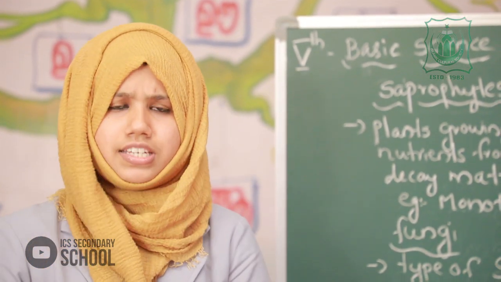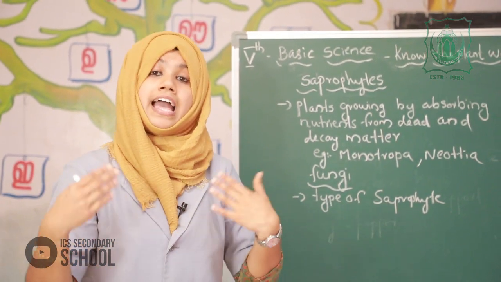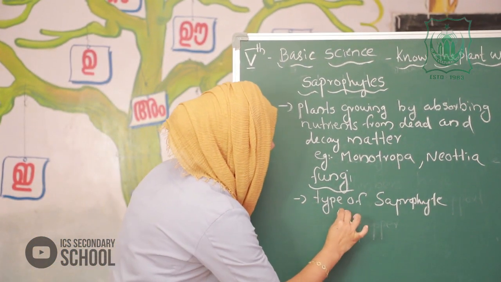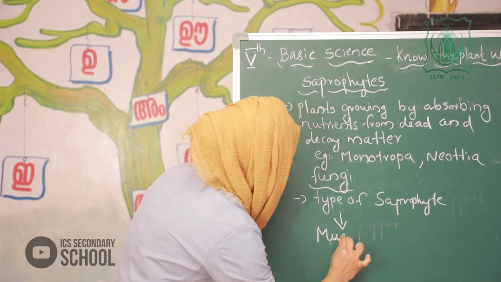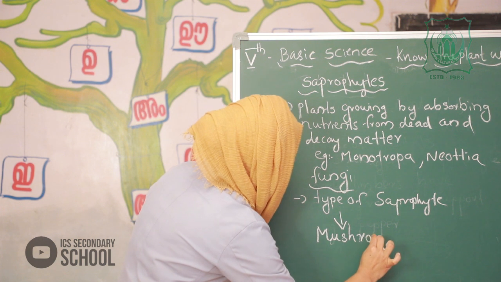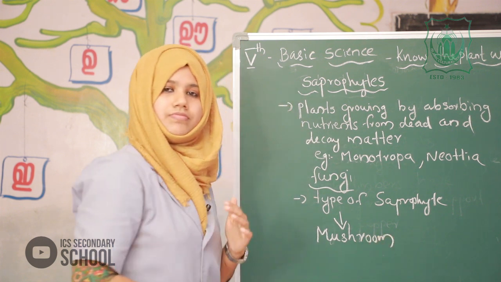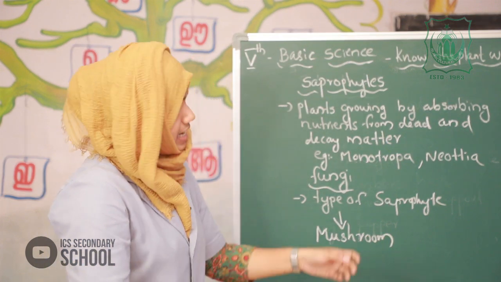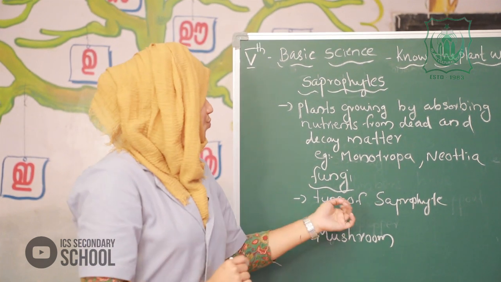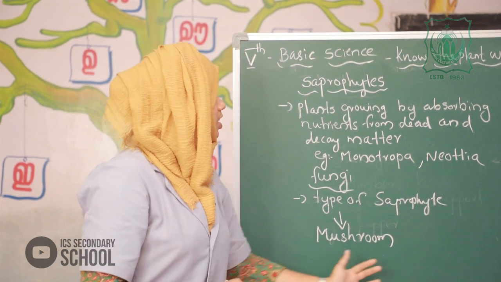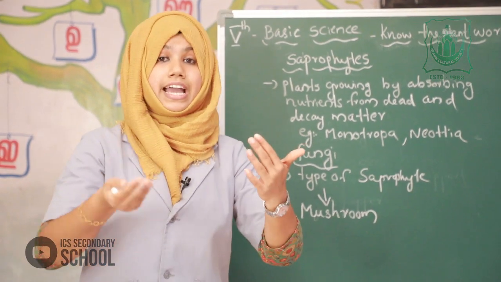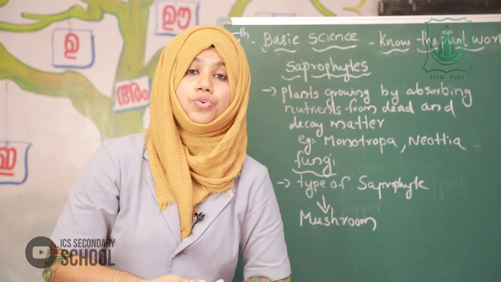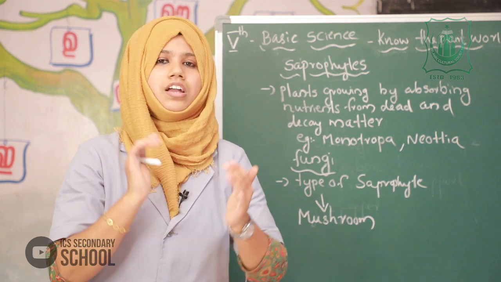You can see different kinds of mushrooms. They differ in size and color. Mushroom is a type of fungus. They also belong to the group of saprophytes, growing by absorbing nutrients from dead and decaying matter.